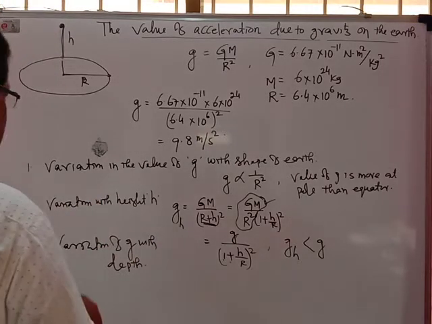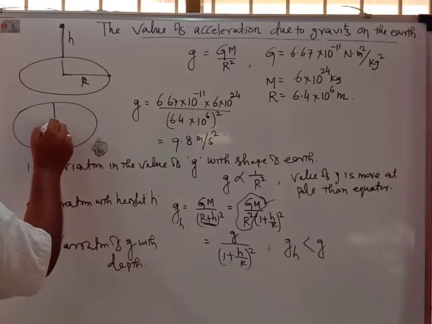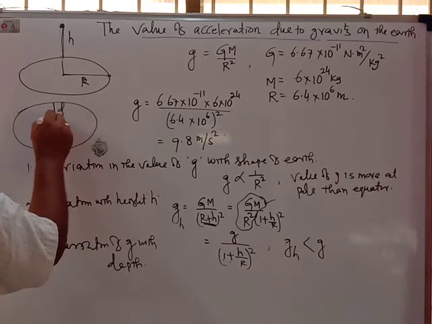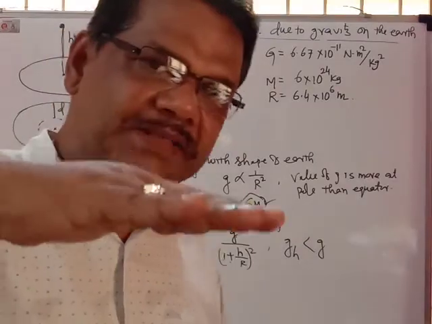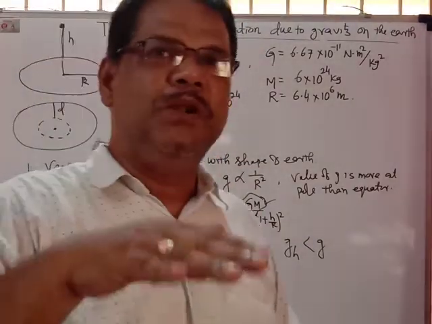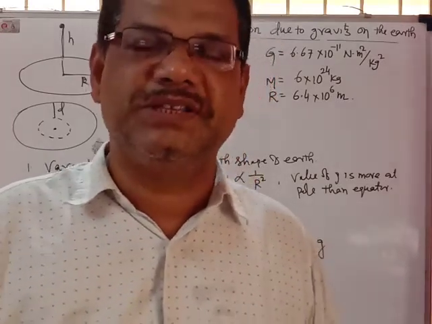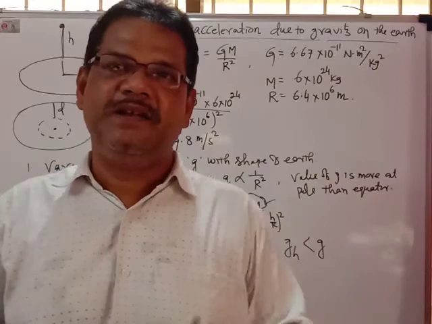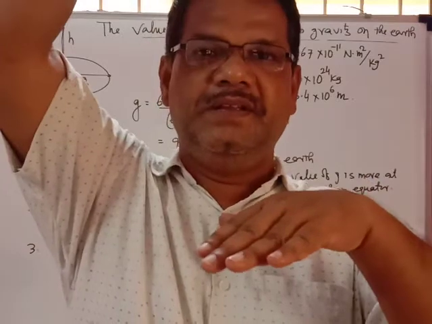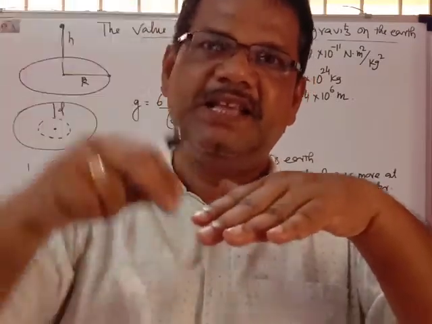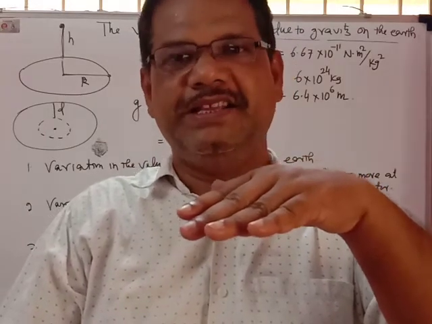In the same manner, suppose the earth is here, and if you move to a depth d below the surface of the earth, in this case also the acceleration due to gravity reduces. So from the surface you get g; if you move up, it decreases, and if you move down, it also decreases.